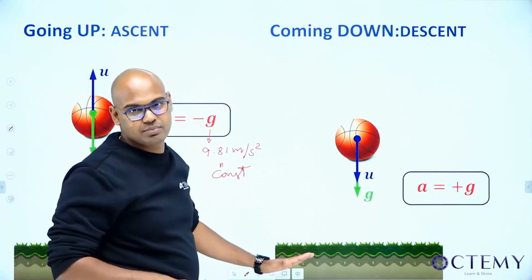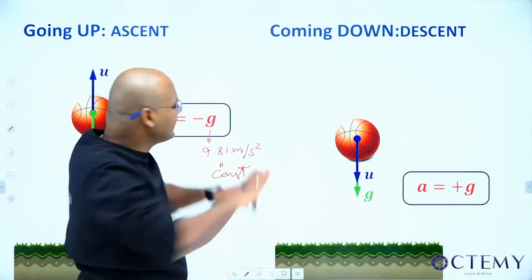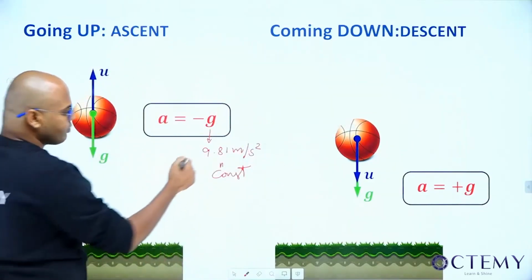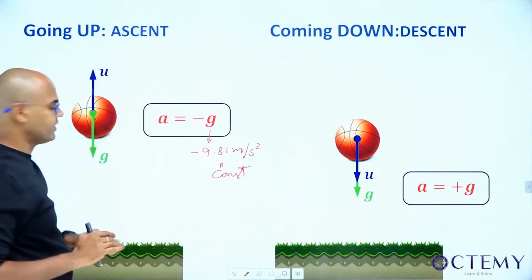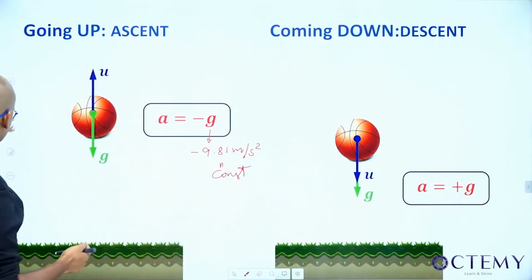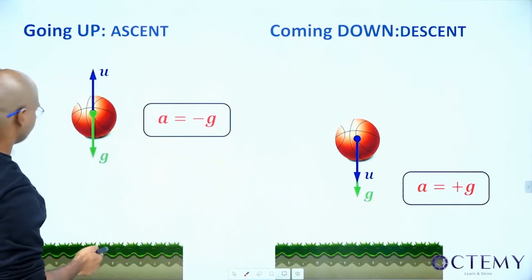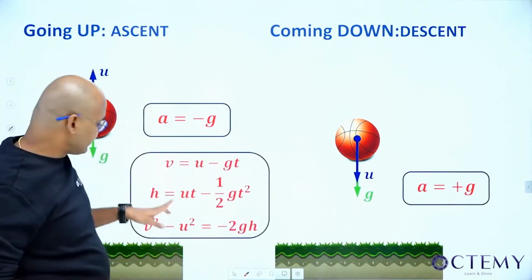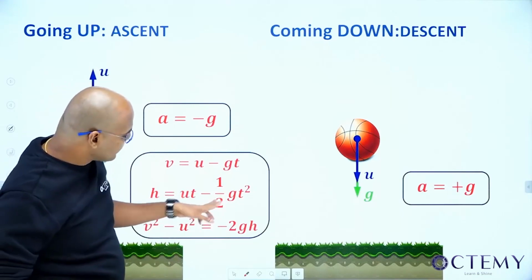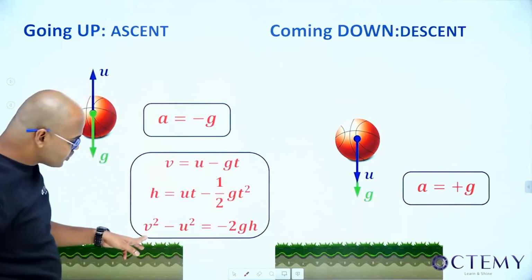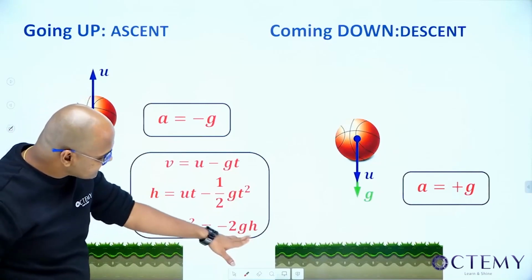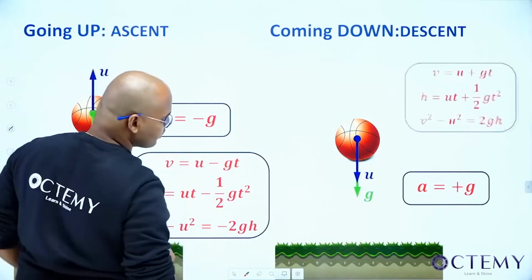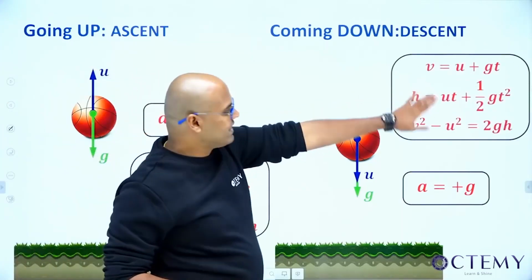Always the values will come from the base, and you cannot visualize it properly. So I'm separating the cases. While going up it is minus 9.81, while coming down it is plus 9.81. So what will happen to my formulas? For ascent, v equal to u plus at, with minus g in place of a. s equal to ut plus half at square, so acceleration is minus g. v square minus u square equal to 2as, with minus g in place of a, and s as h. Same way for descent, that is plus g. a is just replaced with g.